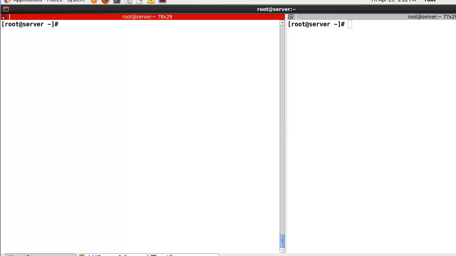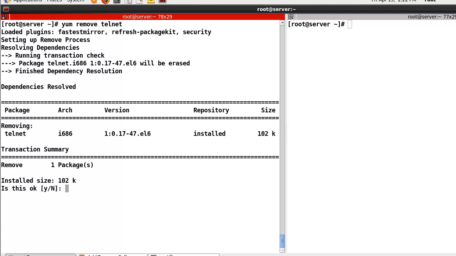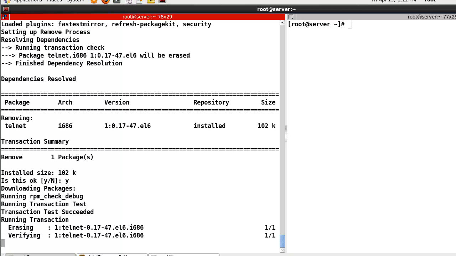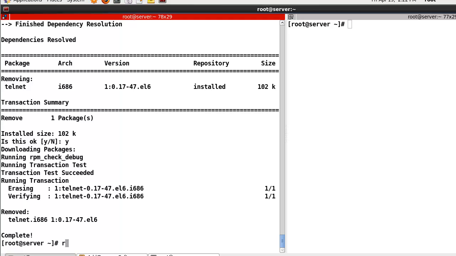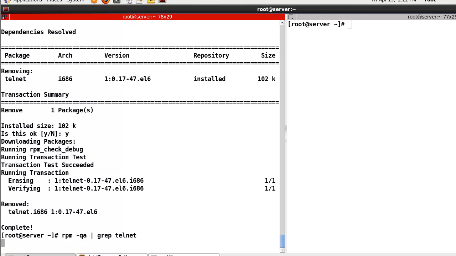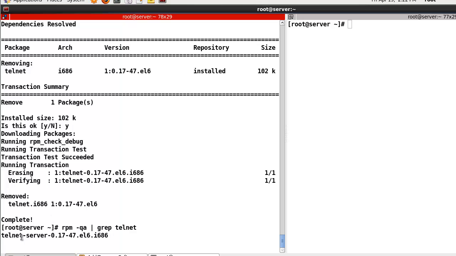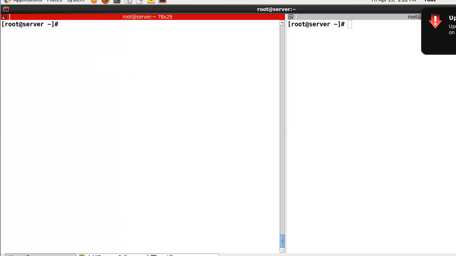And if we want to delete, yum remove, for example telnet like this, then this one will be deleted. Now let's check rpm -qa | grep telnet. Here I found only telnet-server.